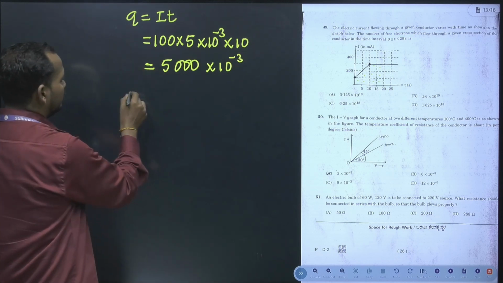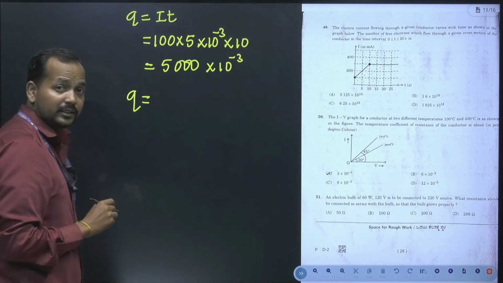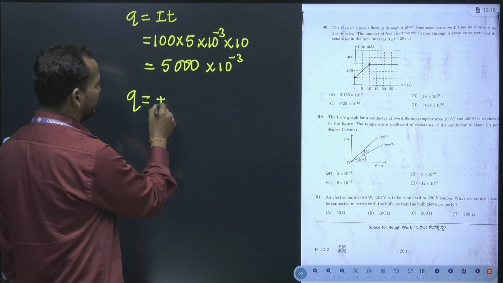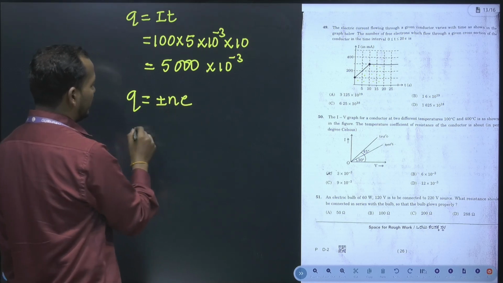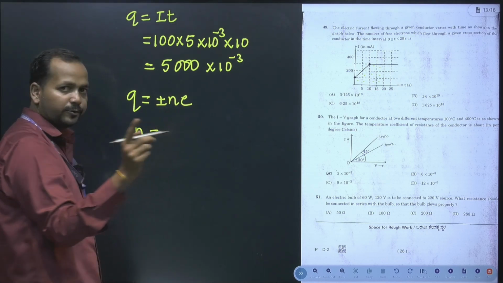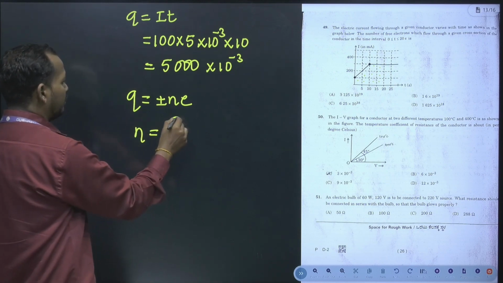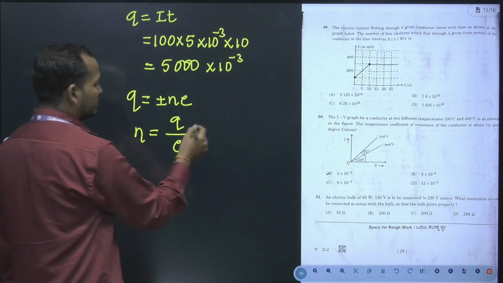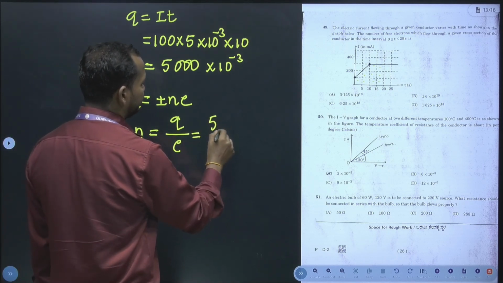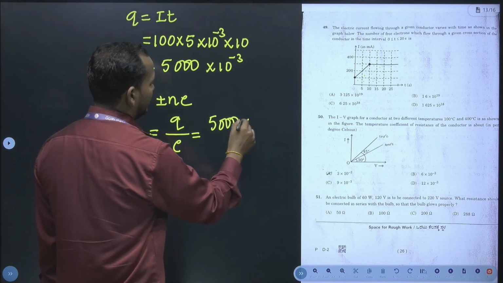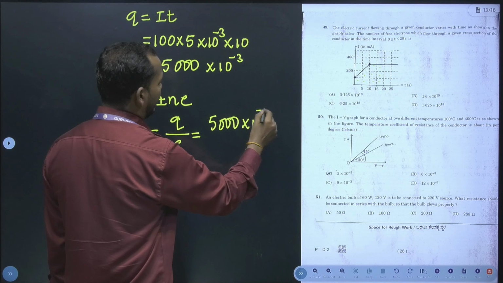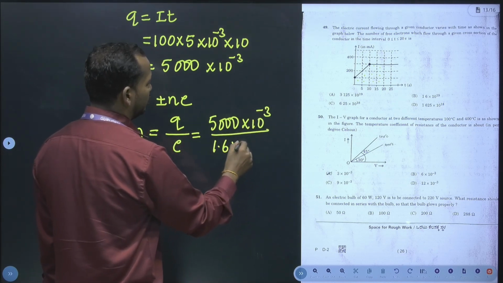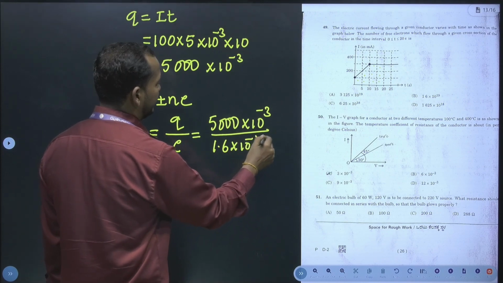Now, by using the formula quantization rule for a charge, that is Q is equal to plus or minus N into E. Here N you have to calculate because they are asking the number of electrons, which will be Q by E. So here Q is equal to 5000 into 10 to the power of minus 3 divided by 1.6 into 10 to the power of minus 19.